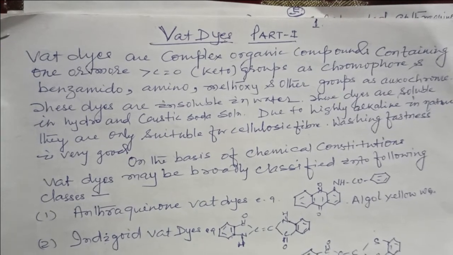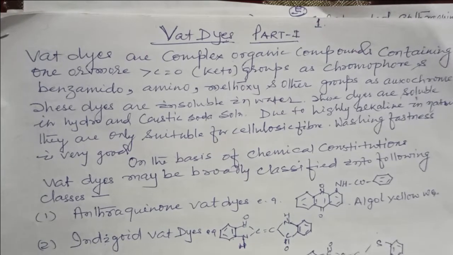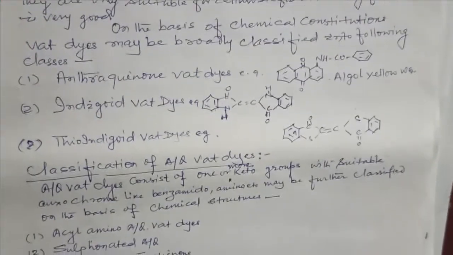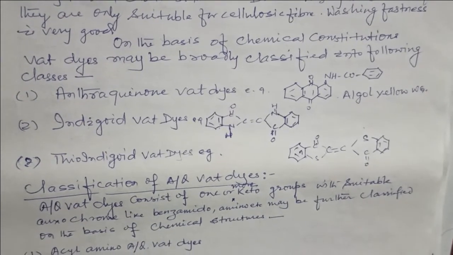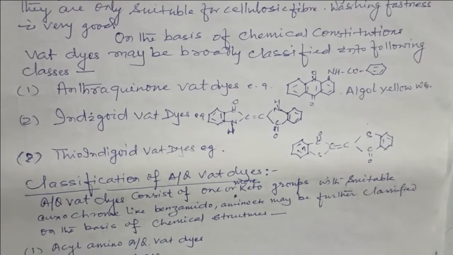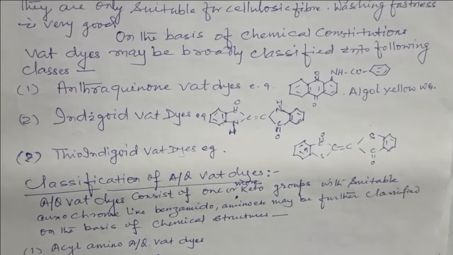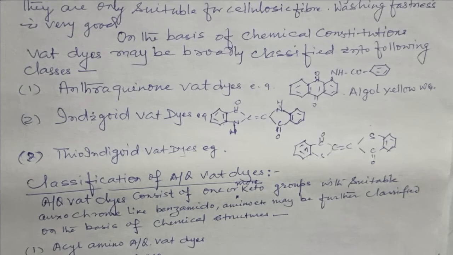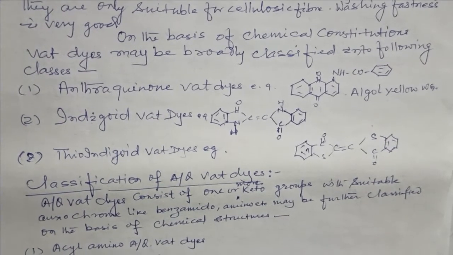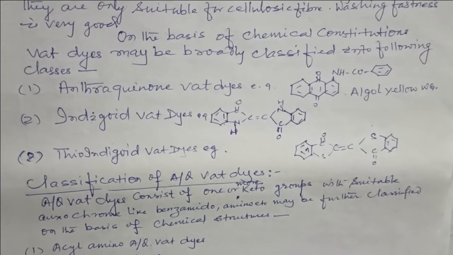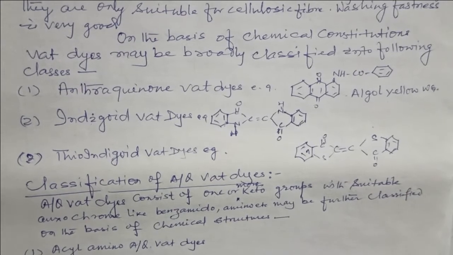On the basis of chemical constitution, vat dyes may be broadly classified into the following classes. Number 1. Anthraquinone vat dyes, for example Algol Yellow WG. Number 2. Indigoid vat dyes, example is Indigo Blue. Number 3. Thioindigoid vat dyes, example is Thioindigoid Red B.